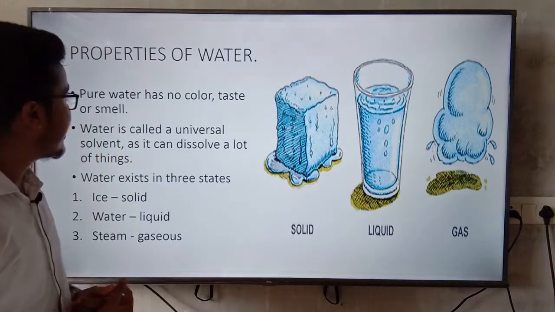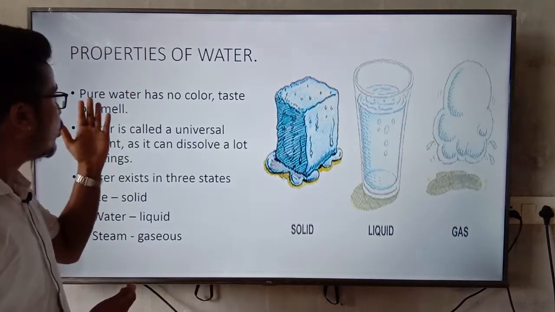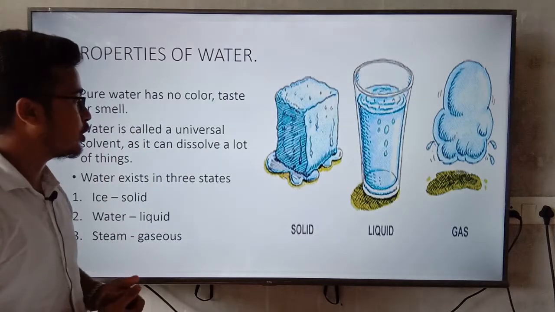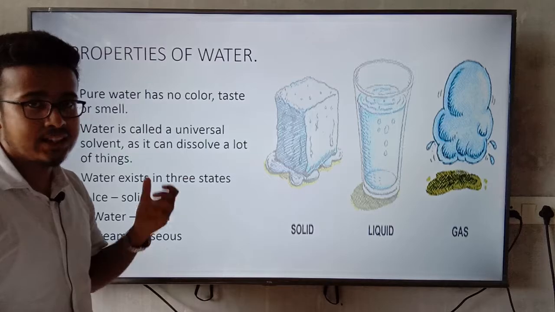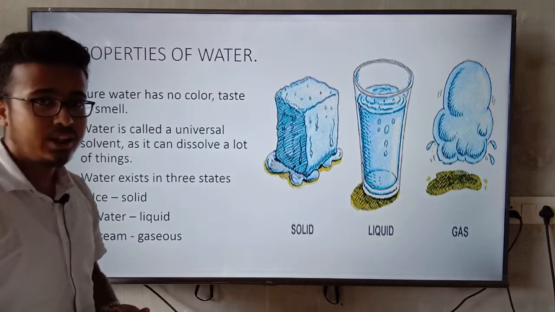After this, here are the properties of water. Now you can see here the number 1 point: pure water has no color, taste or smell, okay? So the water which we drink has no color, taste or smell.